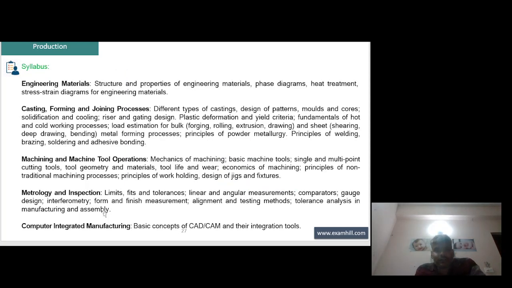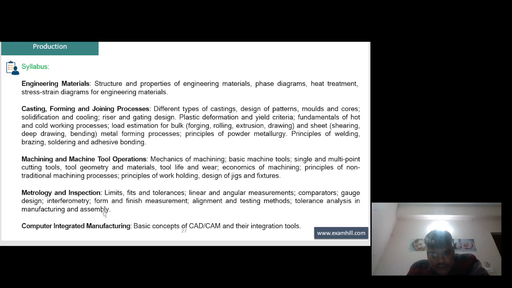Next is the syllabus of production engineering: material, structure and property of engineering material, phase diagram, heat treatment, stress diagram for engineering material, casting and joining process, different types of casting, design of pattern, mold and core, solidification and cooling, riser and gating design, plastic deformation and yield criteria, fundamentals of hot and cold working processes, load estimation for bulk forging, rolling, extrusion, drawing and sheet shearing, deep drawing, bending, metal forming process, principle of powder metallurgy,